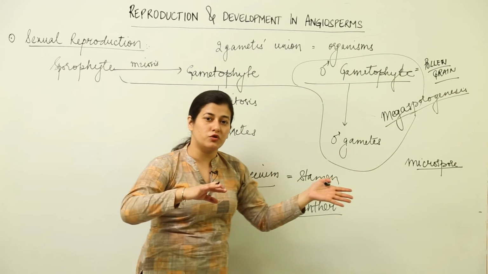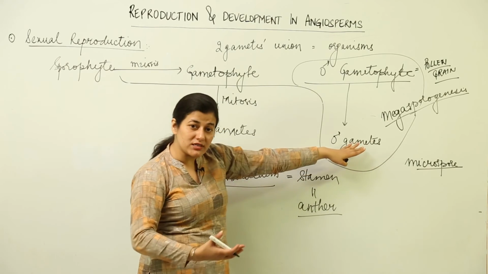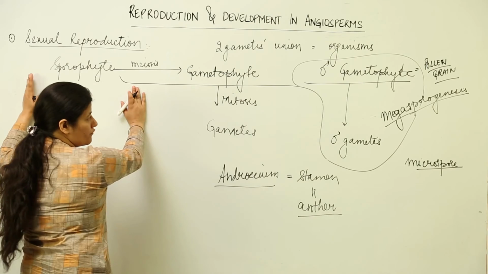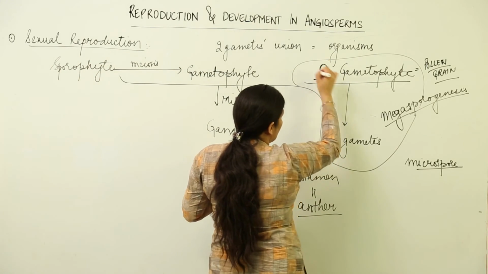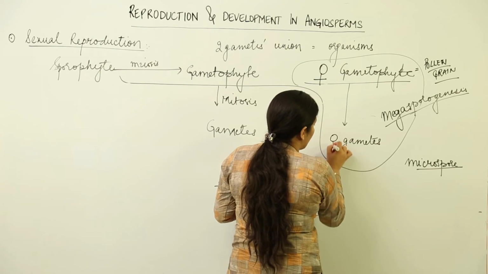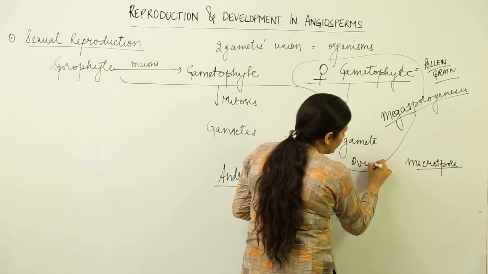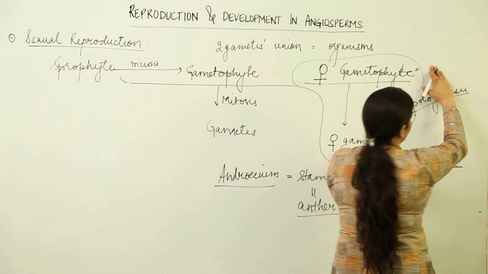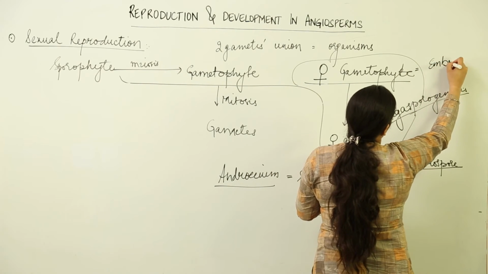Like there was microsporogenesis that gave rise to male gametes within the microspores, otherwise known as pollen grains, we have megasporogenesis where the sporophyte would undergo meiosis to form the female gametophyte to give rise to the female gamete, which is singular, otherwise known as ovum. And like the earlier process took place within the pollen grain, this is going to take place in the embryo sac.